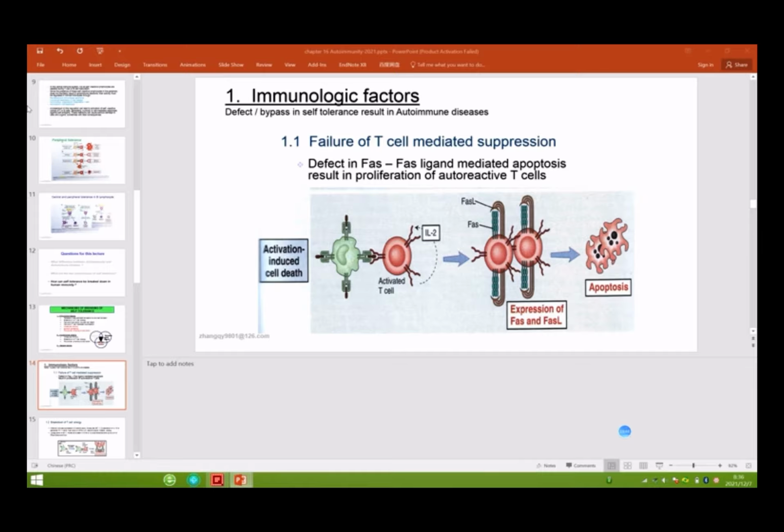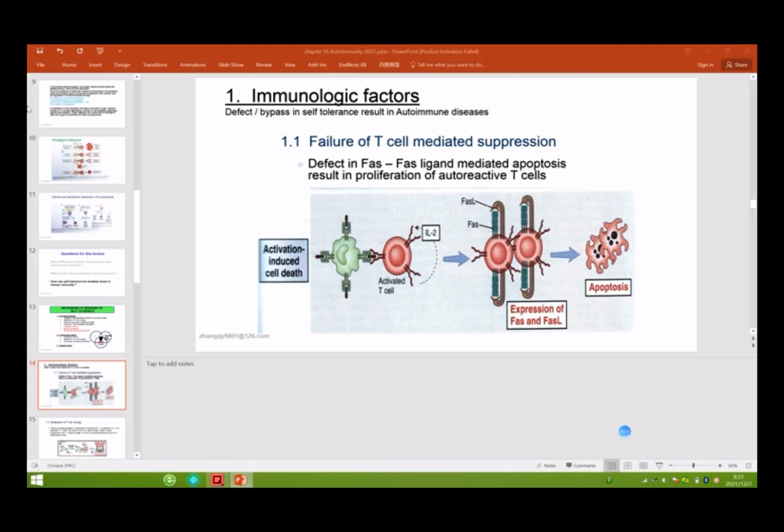Just like this picture shown here, this is the T cell. They recognize the antigen, proliferate, kill the target cell, and then undergo apoptosis. So how do they die? They express Fas, and they also express Fas ligand. Using Fas ligand, the T cell will die, just like suicide, right?